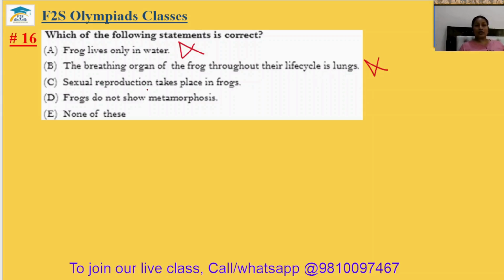Sexual reproduction takes place in frogs. This is correct. Frogs do not show metamorphosis? Yes, frogs show metamorphosis. A frog lays eggs, which convert to tadpoles, and the tadpole converts to a baby frog and then to the adult frog. This process is known as metamorphosis. The 16th answer will be option C.